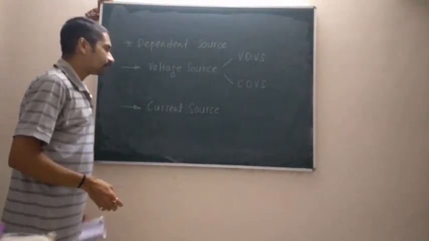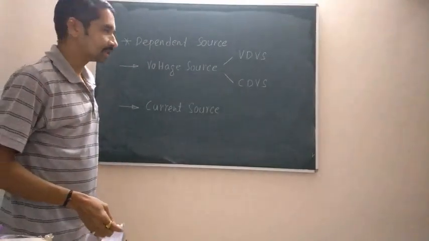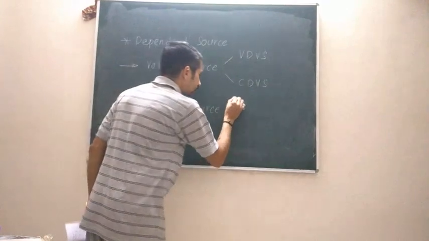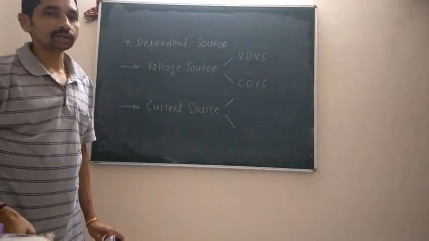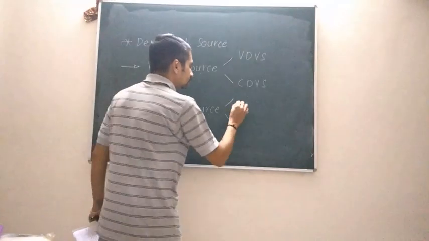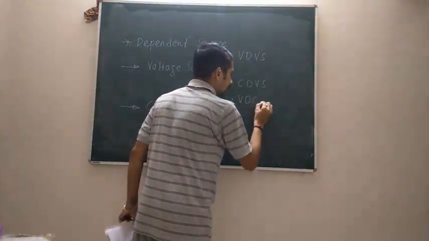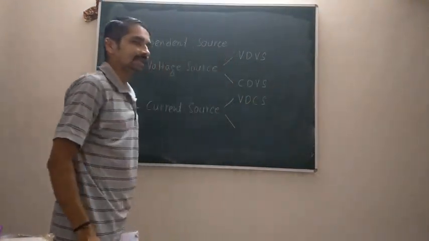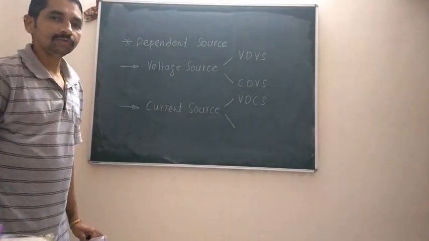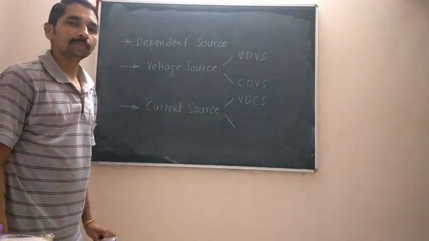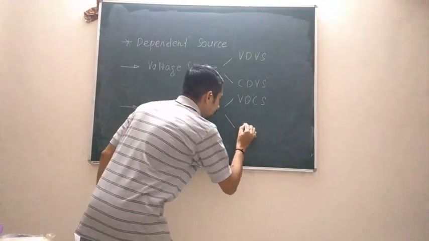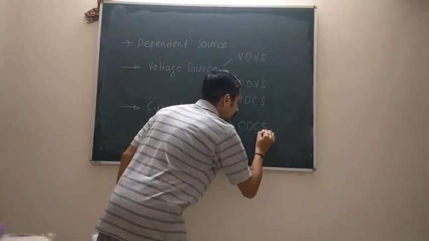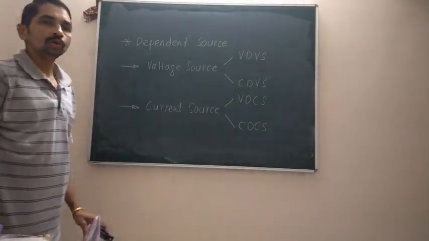Similarly, again there are going to be two types of current sources. If the magnitude of the current source is dependent upon voltage across any of the element, then it is called a voltage dependent current source, VDCS. And if the magnitude of the current source is dependent upon current through any of the element, then it is called a current dependent current source.